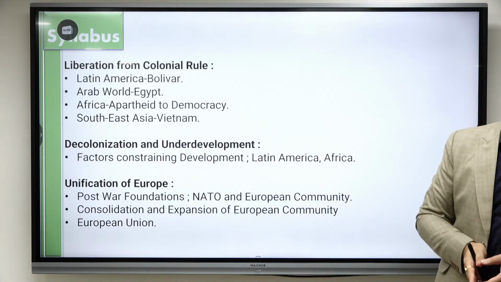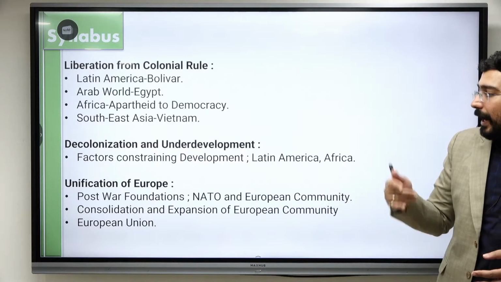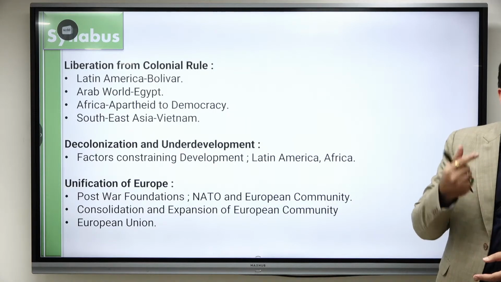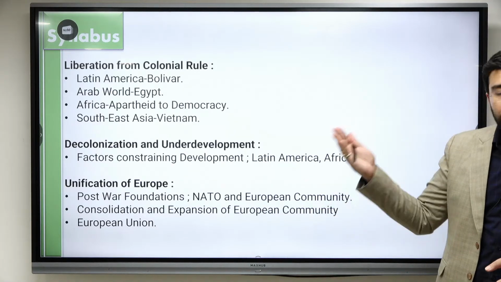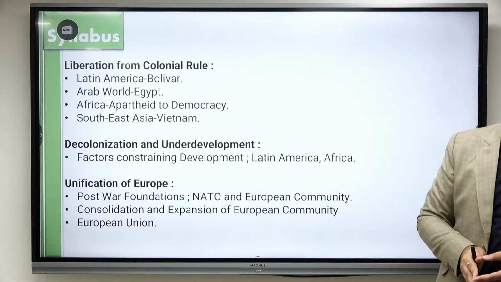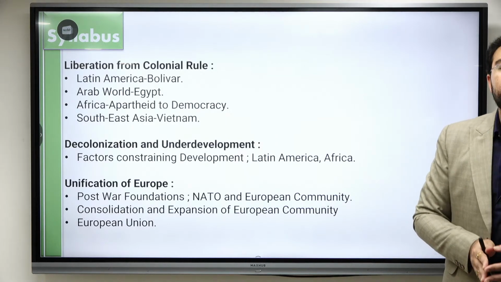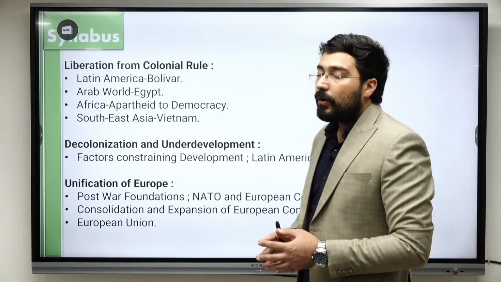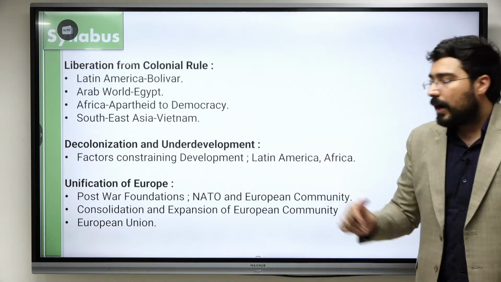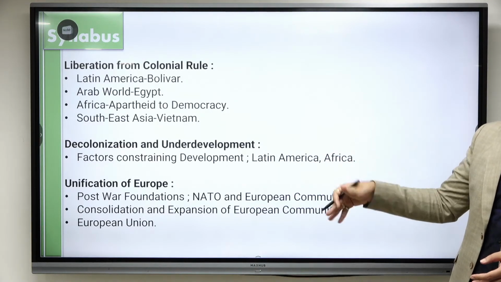In 1949, when there was blockade of Berlin by Russia, at that point of time, Western powers realized that they cannot fight with USSR without having an organization. So this organization was created in 1949, and this became North Atlantic Treaty Organization. Okay. Even before that, they had signed one treaty. It was known as Brussels Defense Treaty. This Brussels Defense Treaty did not include USA as well as Canada, all those countries. So this was redefined in 1949 and led to creation of NATO, European Community, consolidation, expansion, and finally creation of European Union.